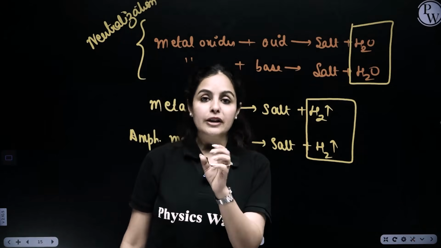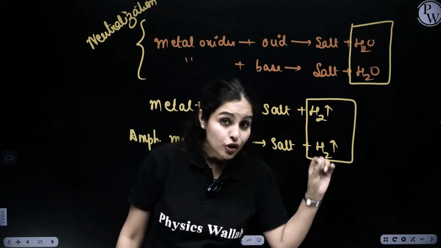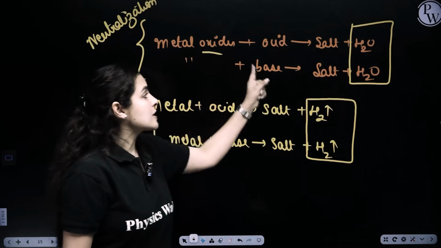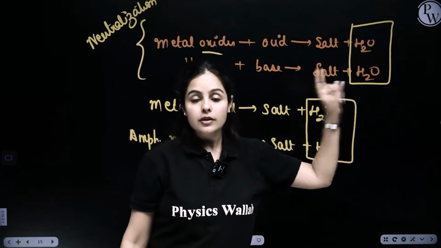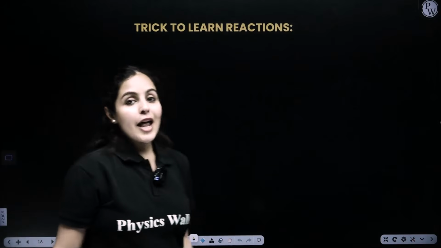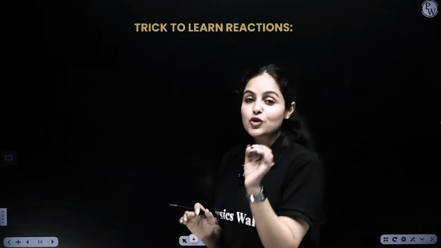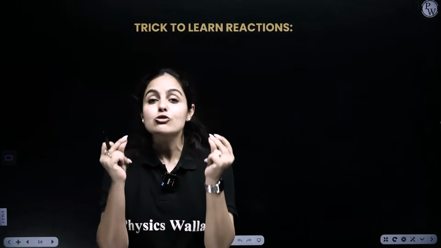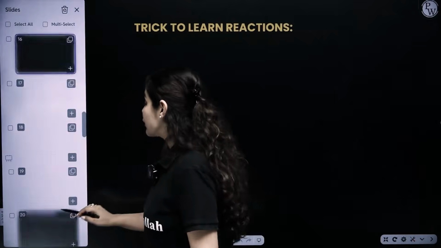So please keep in mind, if a metal is reacting with acid or base, that always gives you salt and hydrogen gas. Whereas if it's metal oxides which are reacting with acid or base, they will give you salt and water as the byproduct. I hope that is clear. Alright guys, let's move on further because I wanted to talk to you about a certain trick which will help you to learn approximately 7 to 8 reactions at once. So I will help you here to learn some reactions.